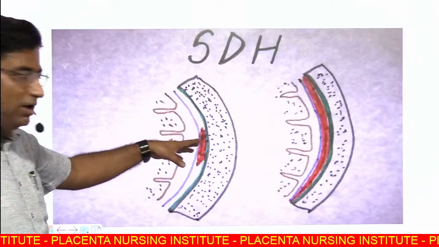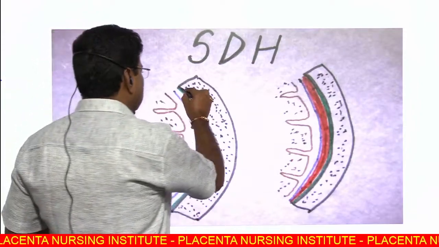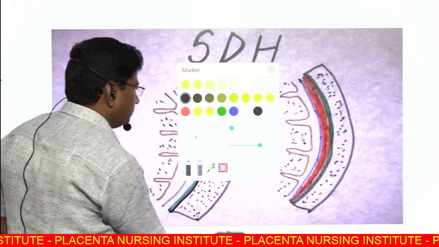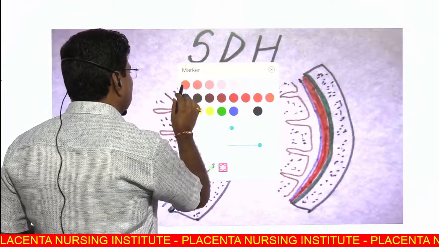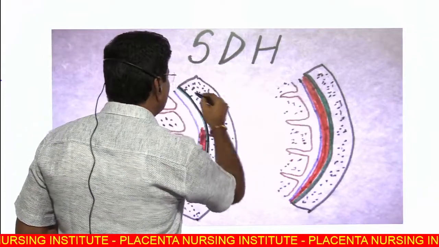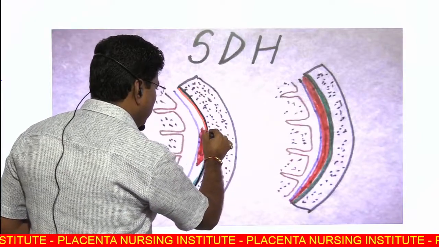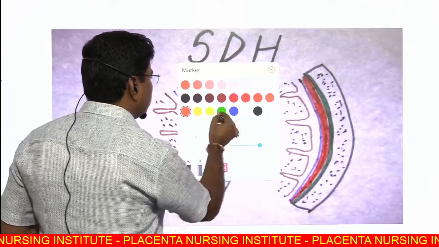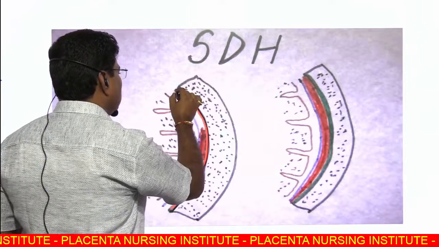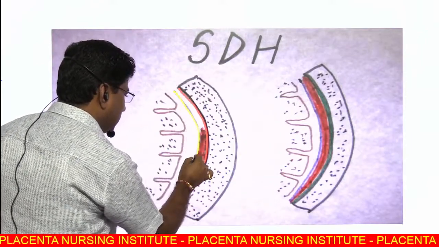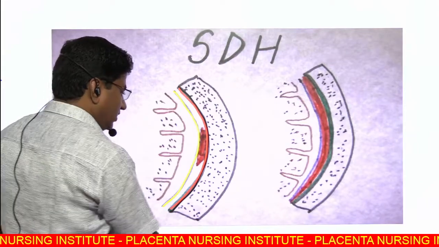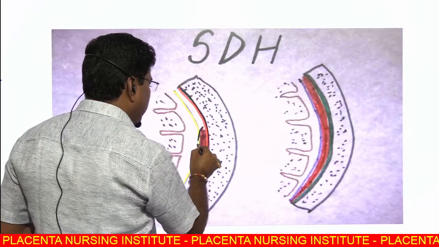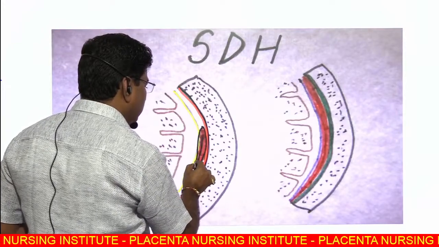Then subdural hematoma. As you know, this is bone, this is dura, this is arachnoid, and there is a bleed.